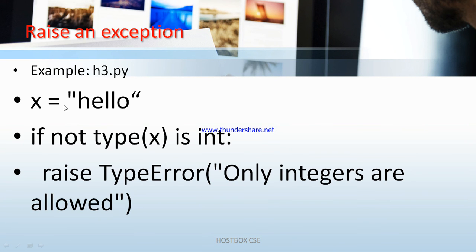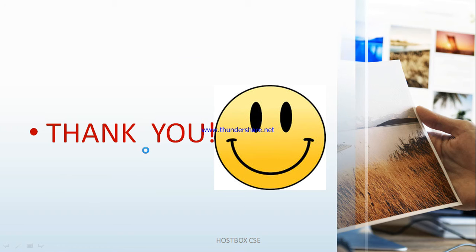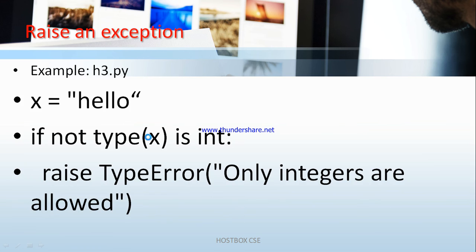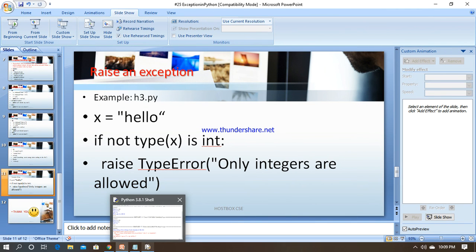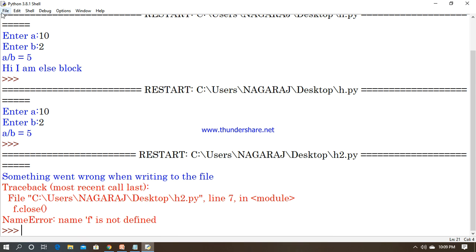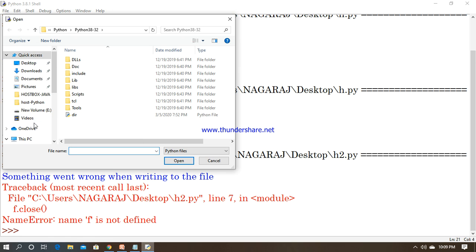Next we have one more, raise an exception. Here we have an example called h3.py where I am going to write x equal to hello, and if not type of x is int, then raise TypeError, only integers allowed. So let's go for execution. So simple and easy. I have a program called h3.py. I am going to open it here, from the desktop.